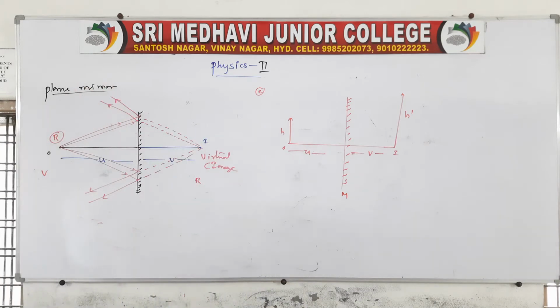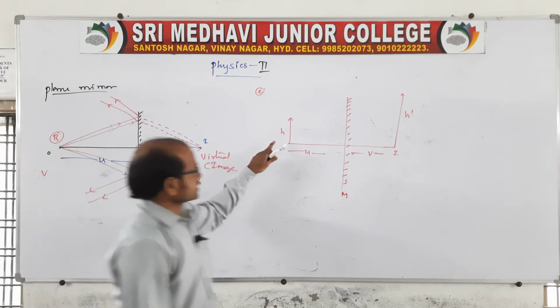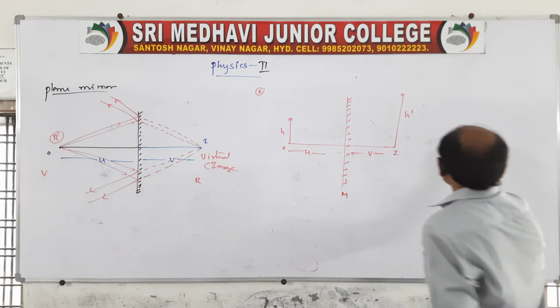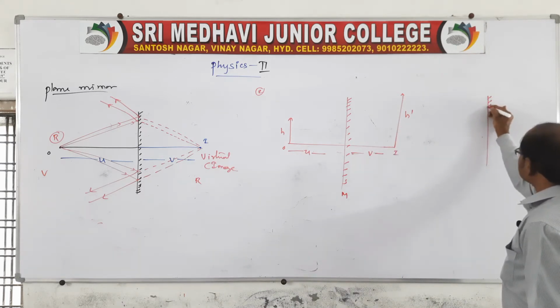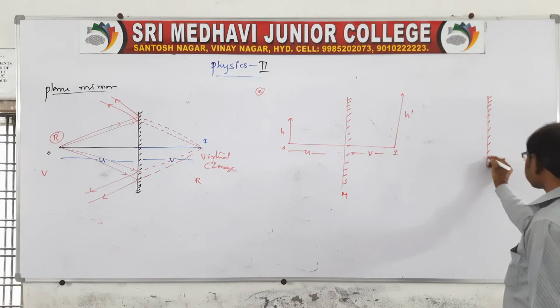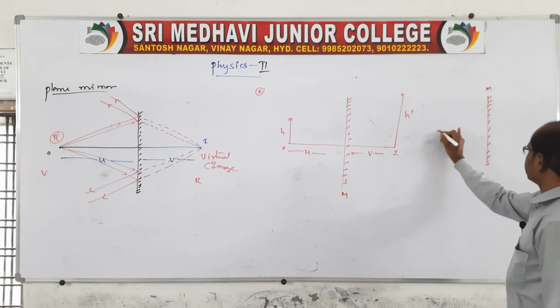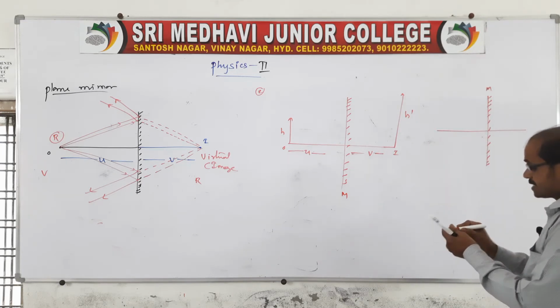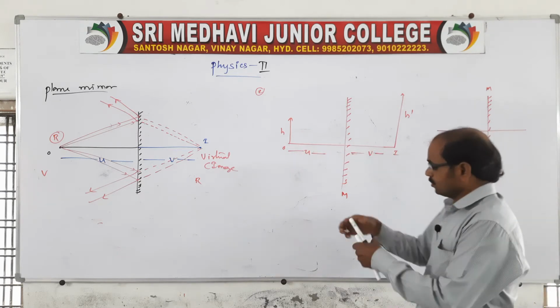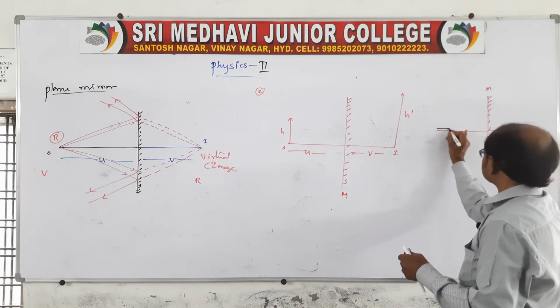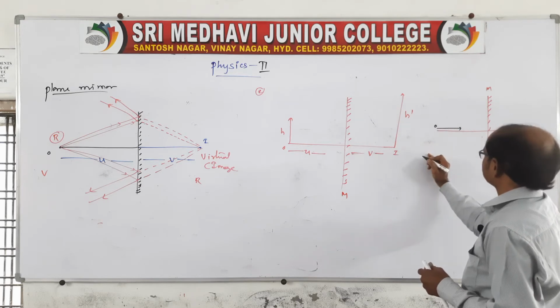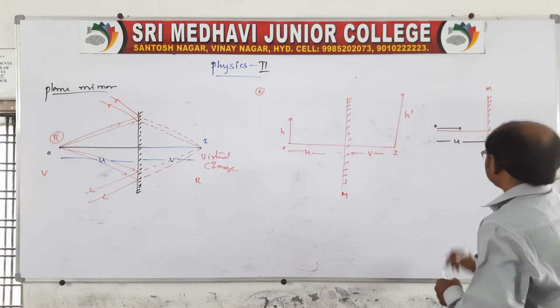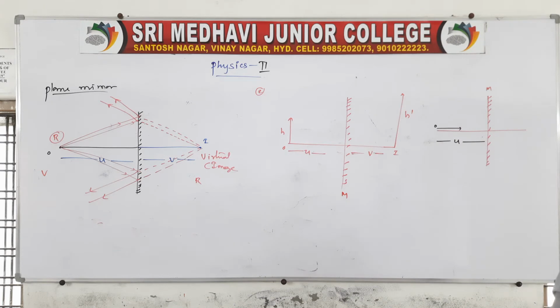Now suppose the extended object lies perpendicular. This is the third case. Again, take a plane mirror. This is the mirror, and the object is placed perpendicular to it. Now the object is perpendicular like this, at some distance, and the image formed will be an inverted image.